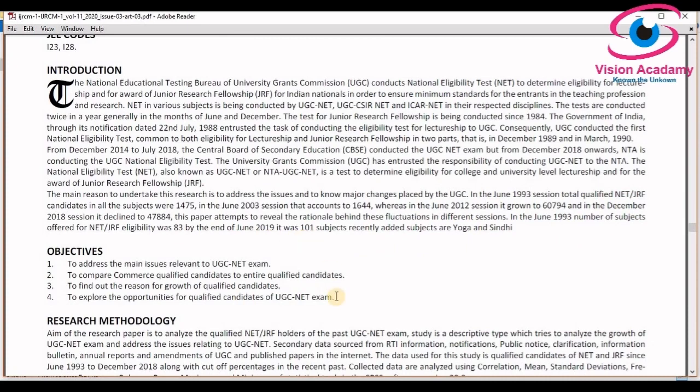So here you can see the objectives of my study. I had 4 objectives. The first objective is to address the main issues, as I told you, regarding the University Grants Commission NET exam. The second objective is to compare commerce qualified candidates to the entire qualified candidates. One more objective is to find out the reason for growth of qualified candidates. And this paper also tried to explore the opportunities for the qualified candidates of the UGC NET exam. These are my objectives.